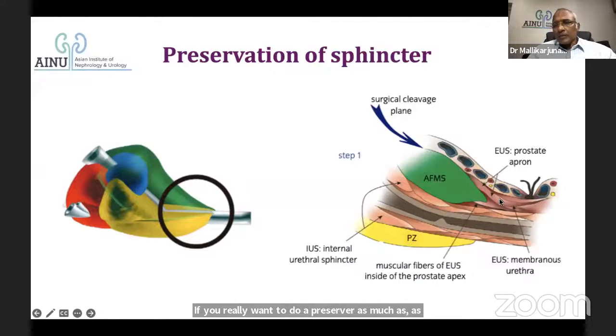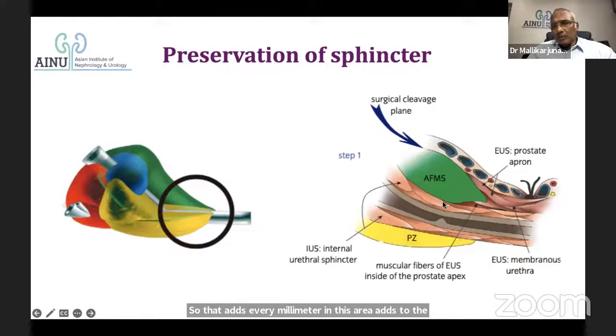And number two, there is a skeletal muscle component which comes onto the prostate. Usually, if you tie it and divide it here, you lose that complete sphincter here and that skeletal component here, both are lost. So every millimeter in this area adds to the continence. Try to understand. See this again.